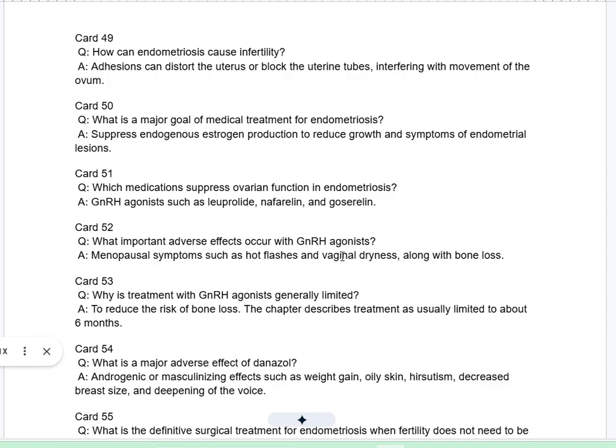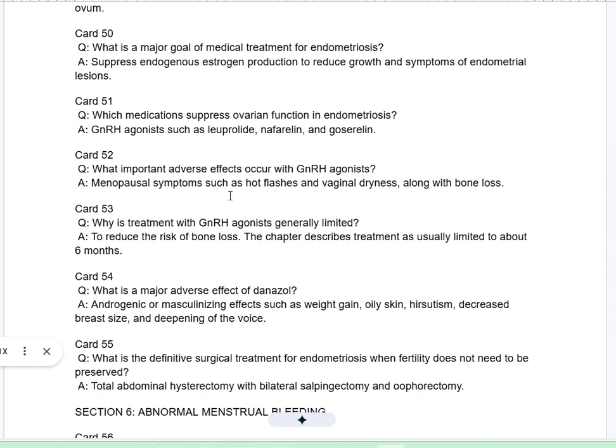Card 52Q. What important adverse effects occur with GnRH agonists? A. Menopausal symptoms such as hot flashes and vaginal dryness, along with bone loss. Card 53Q. Why is treatment with GnRH agonists generally limited? A. To reduce the risk of bone loss. The chapter describes treatment as usually limited to about 6 months.